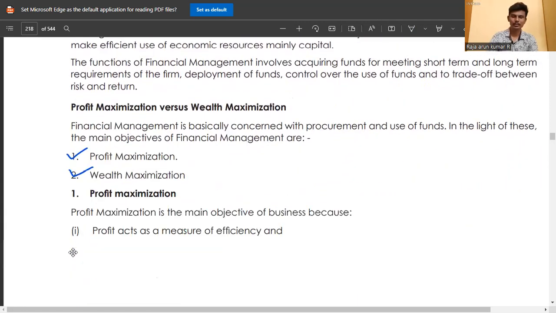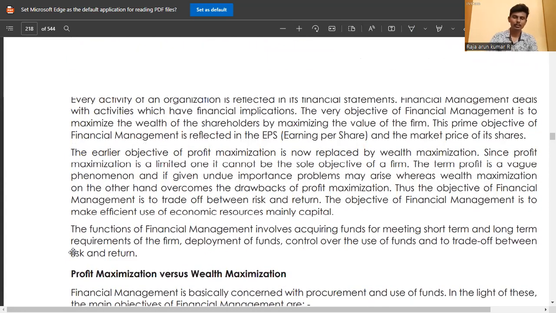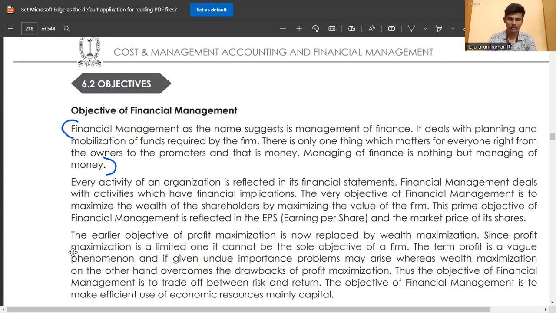Here we start with the financial management objectives. Profit maximization and wealth maximization, both are the main objectives of financial management.